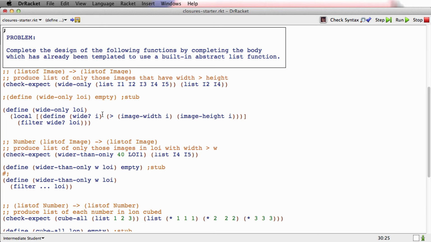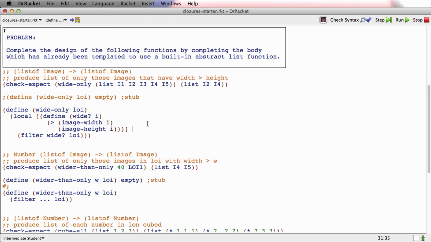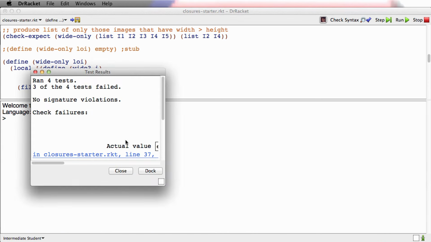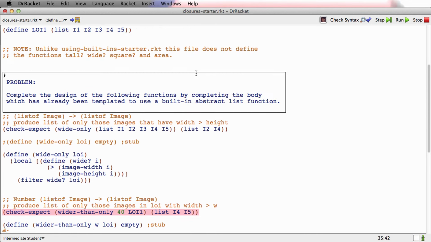I've got this function. Let me change its line breaking a little bit to make it a bit more standard, and a bit easier to read. Let's try that. Now I've got some failing tests, but I think those are farther on in the file, and they are. The test for wide only is succeeding.